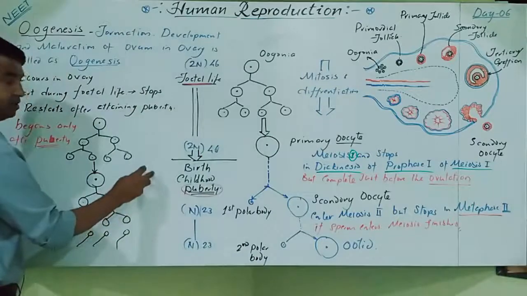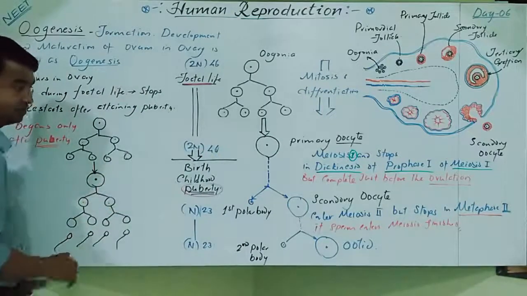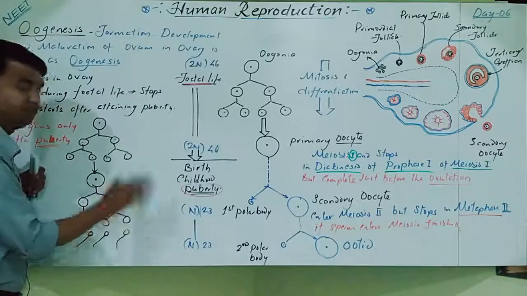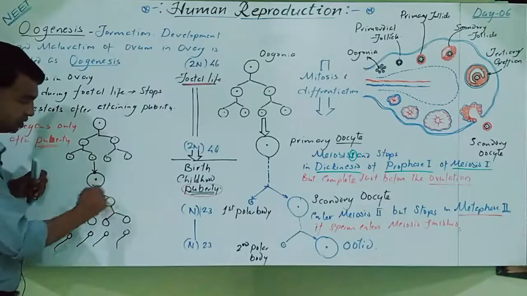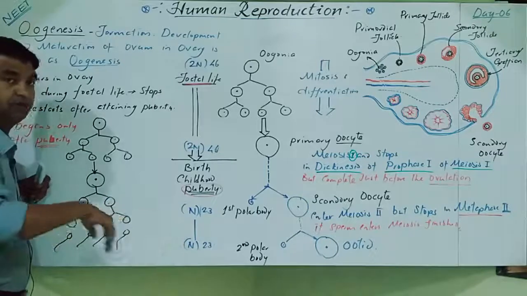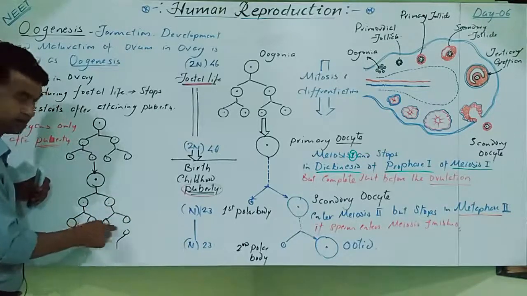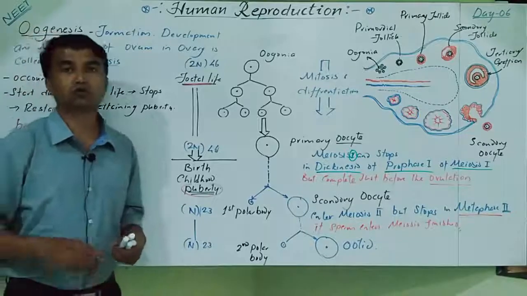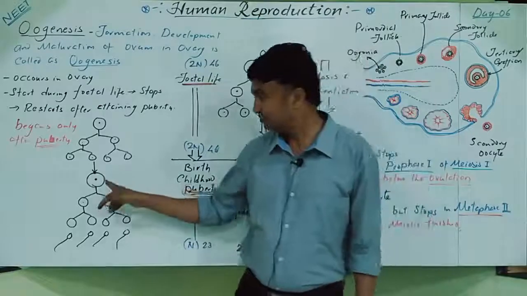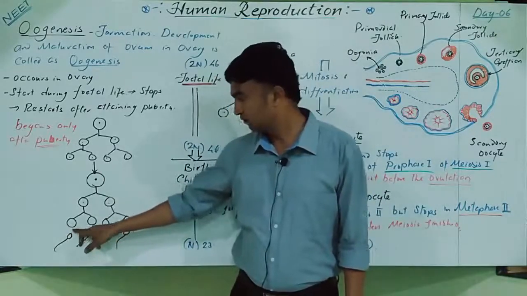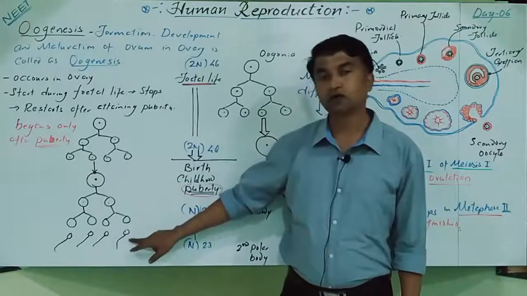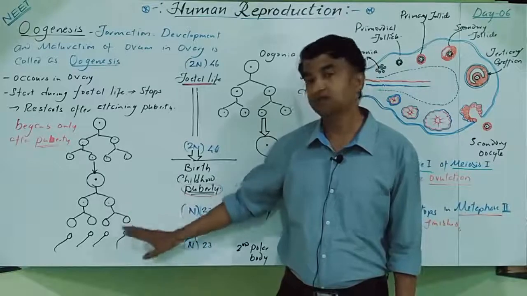So this is a primary spermatocyte. Now the further division is totally different. Here meiosis begins and immediately it finishes. Meiosis 1, the reduction division, produces secondary spermatocytes. The secondary spermatocyte immediately undergoes the second meiotic division and produces spermatids. Meaning meiosis will not stop anywhere. Once meiosis starts, it will finish. Each primary spermatocyte produces 4 spermatids, and all 4 spermatids turn into spermatozoa. The rate of production is maximum here.